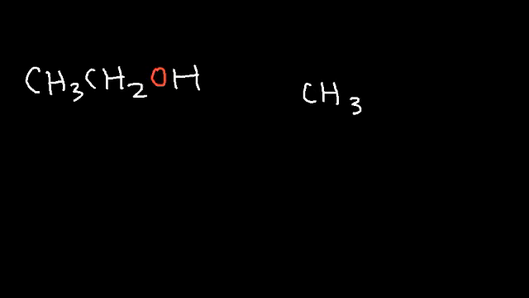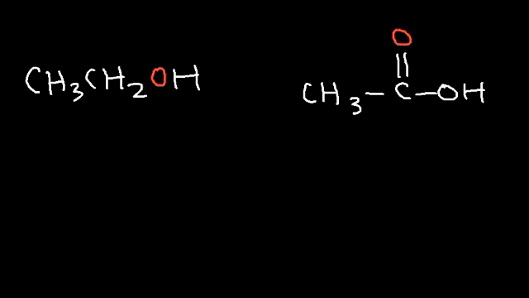Now let's consider two molecules. Ethanol, CH3CH2OH, and also acetic acid, CH3C, and it has a carboxylic acid functional group. So it looks like this.